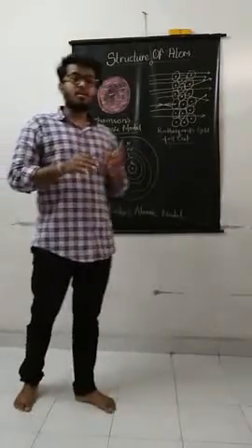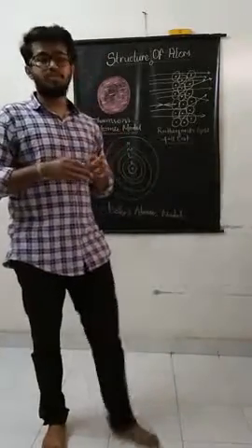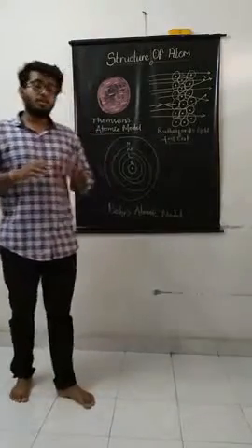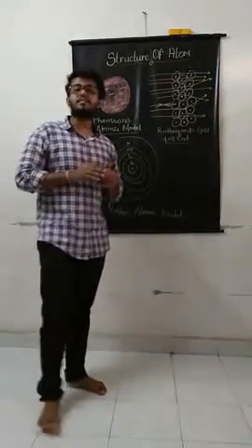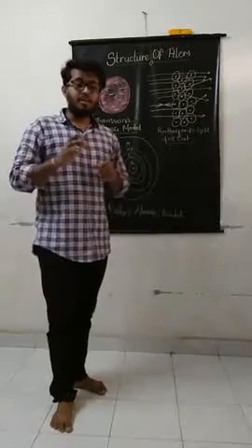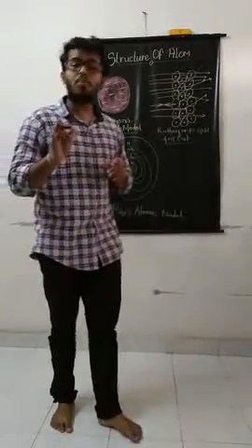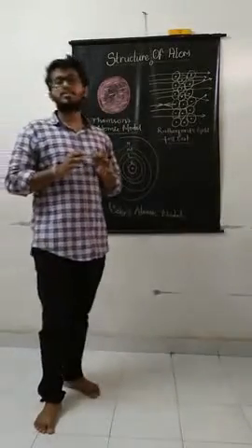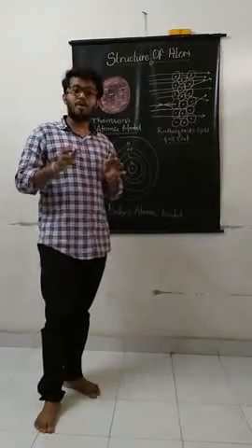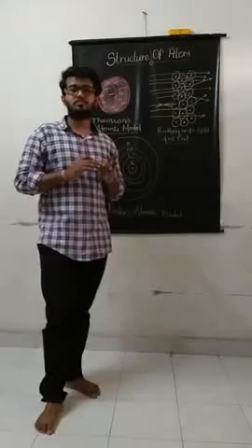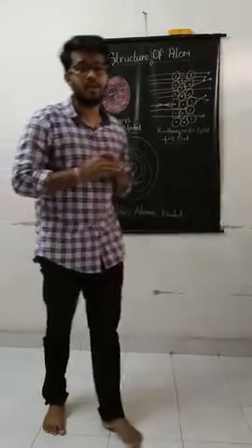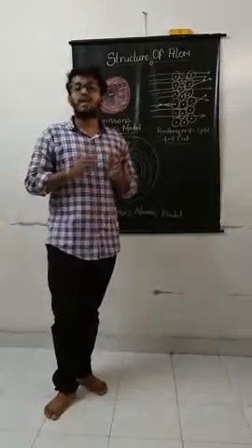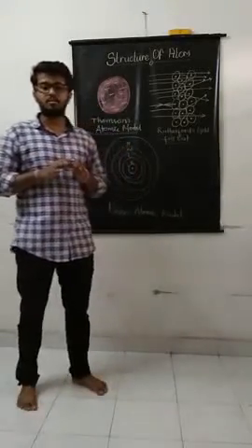I mean to say that the atom is also divisible. At the end of the 19th century, during the study of static electricity, a problem arose. That is, the atom can be divisible because some subatomic particles had arisen. So what is a subatomic particle? The particle which resides inside the atom is known as a subatomic particle.